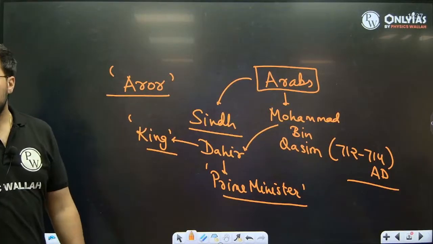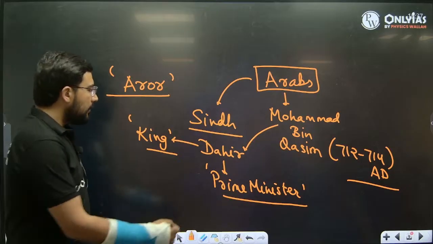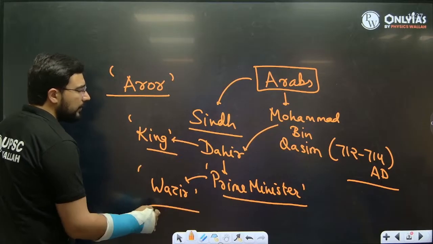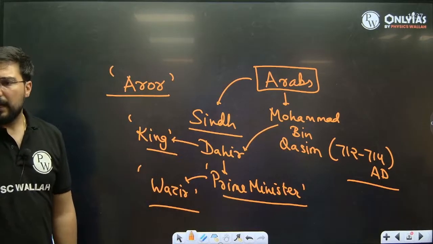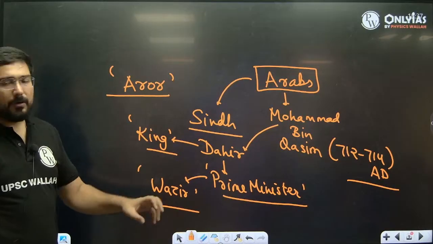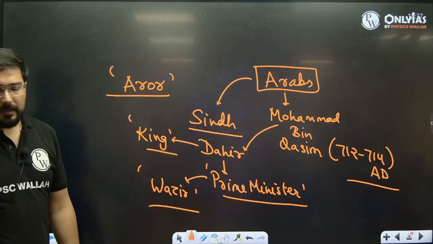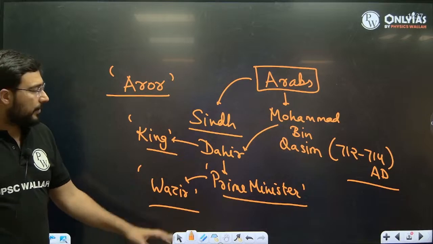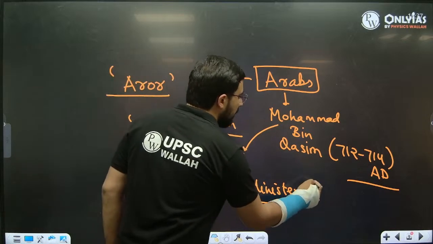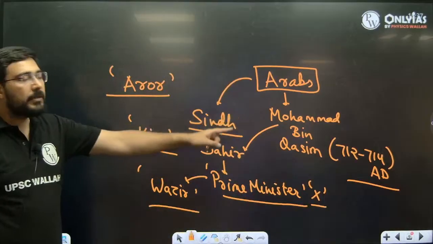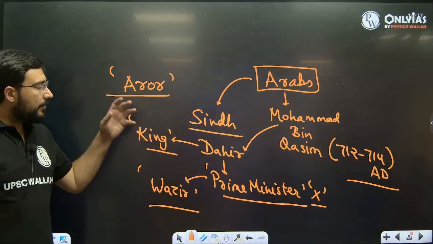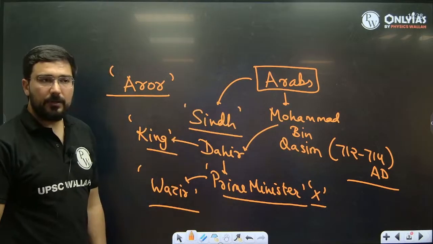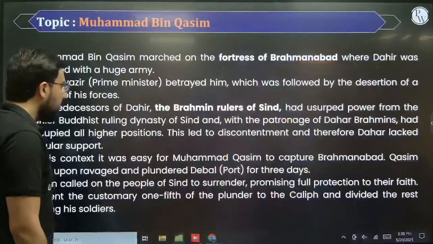Wazir was the term which is often used for that. Okay. Prime Minister, in the sense the word that we use is Wazir is the more important word. Just for the sake of clarification, it makes it easy that he is going to be responsible for taking care of the whole in general. Right? So all the authority was taken by him, even the military used to be under his. That's why when his prime minister did not listen to Dahir and eventually he sided with Muhammad bin Qasim, that made it very easy for Muhammad bin Qasim to take over the control of Sindh. Sindh became the weakest region to target, and Sindh was the first one to get captured.